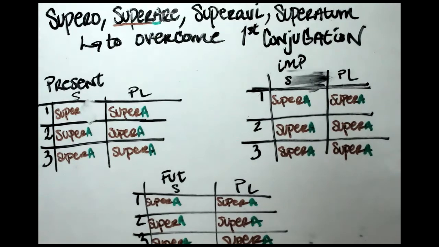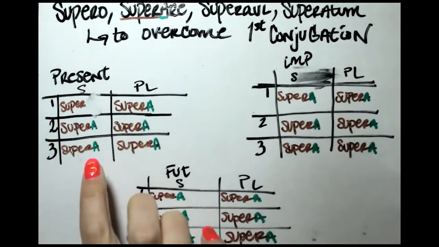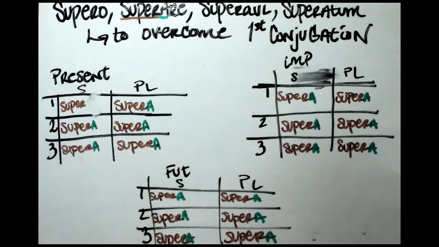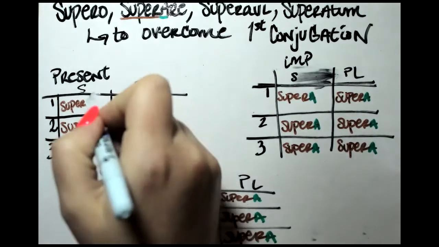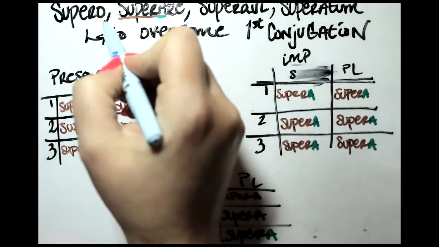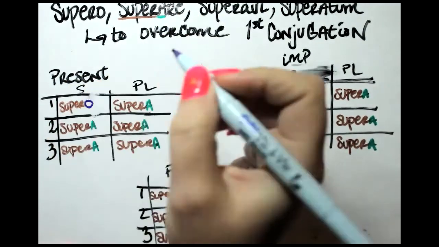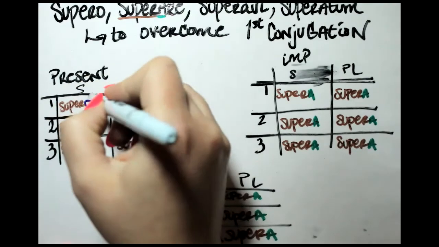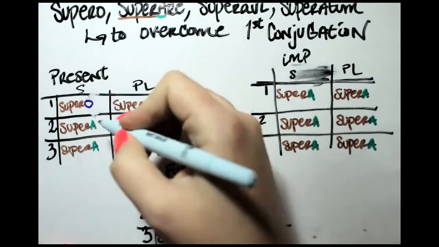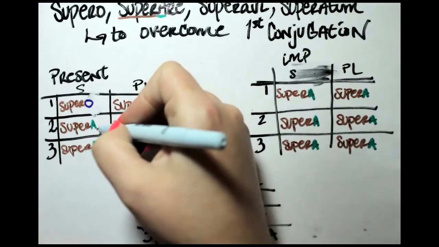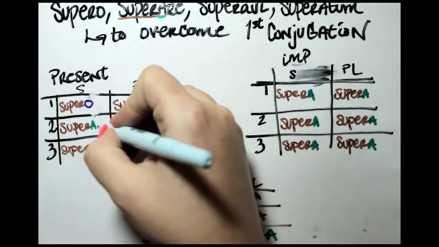What's next? What's next for present are personal endings. For the first person singular, it's already given to us right here. So supero, I overcome. What's the personal ending for second person singular?